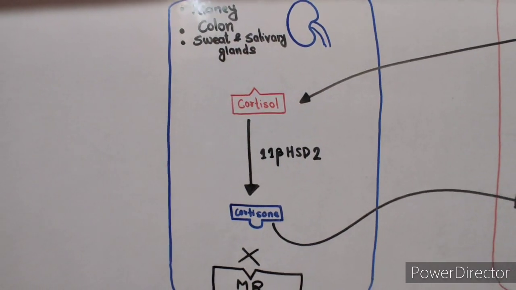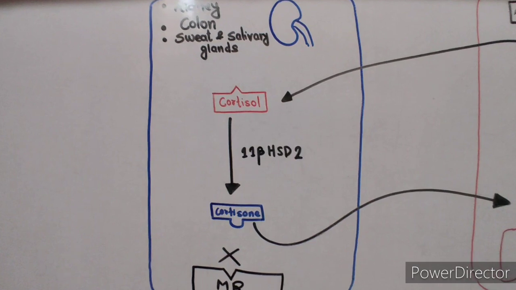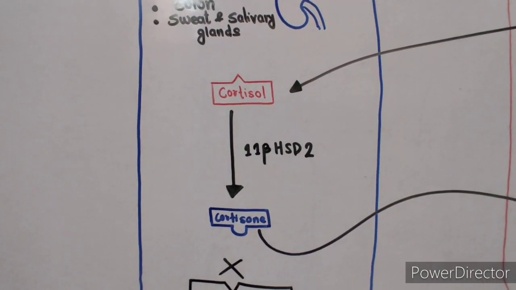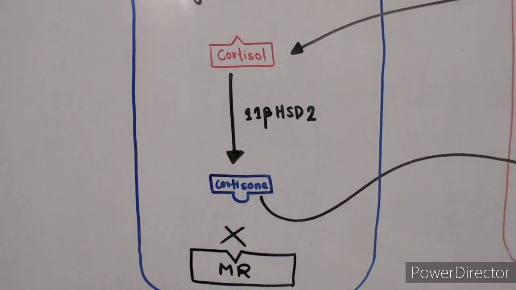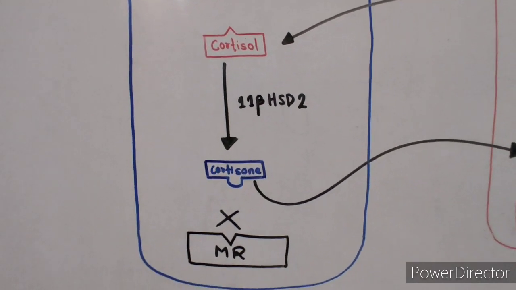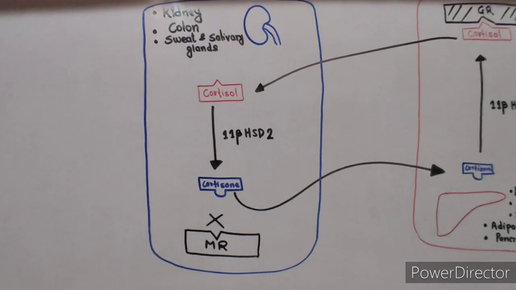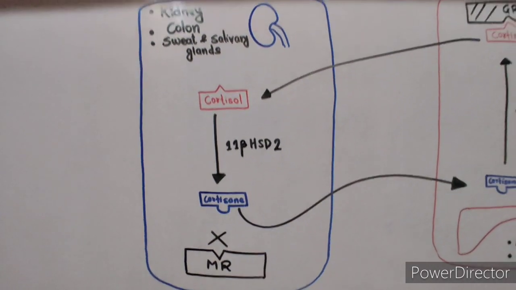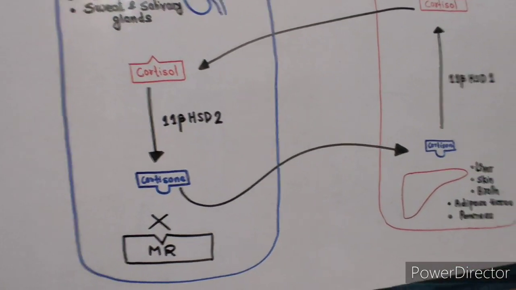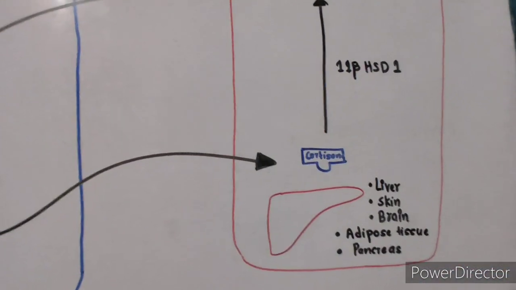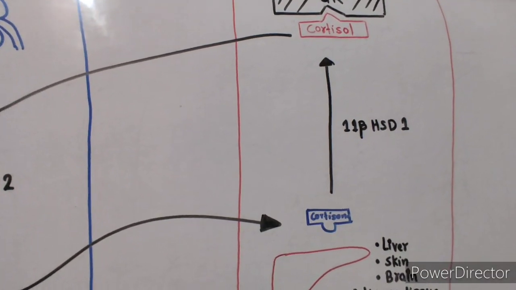of these organs. So now in these organs, active cortisol is converted by the type 2 enzyme into inactive cortisone. And this inactive cortisone cannot activate the mineralocorticoid receptors. So cortisol cannot have its action on the cells of these organs. But when this cortisone is transferred by blood into the cells of the other organs, this inactive cortisone is again converted into active cortisol by the enzyme